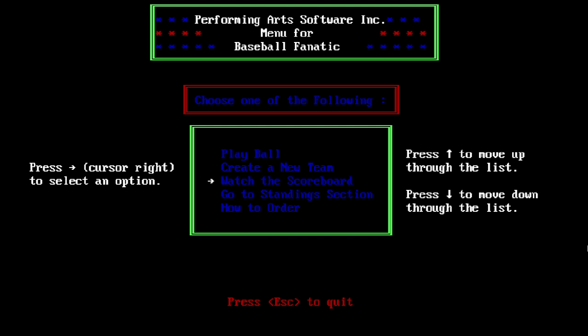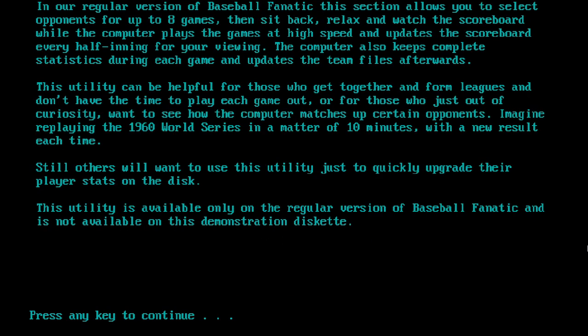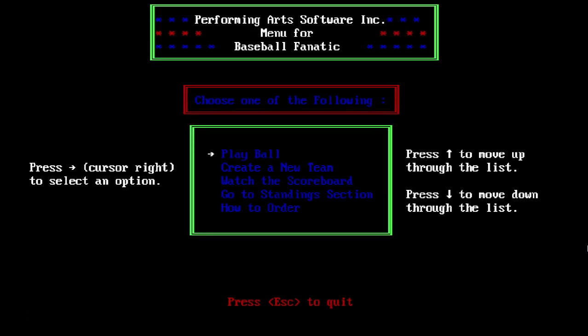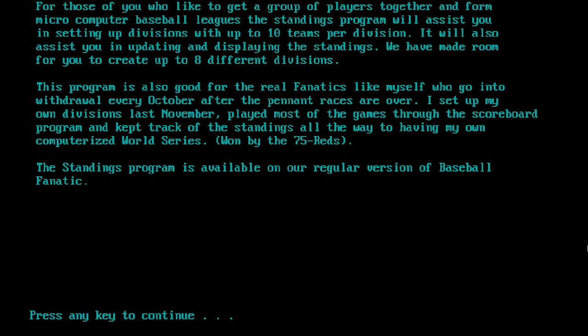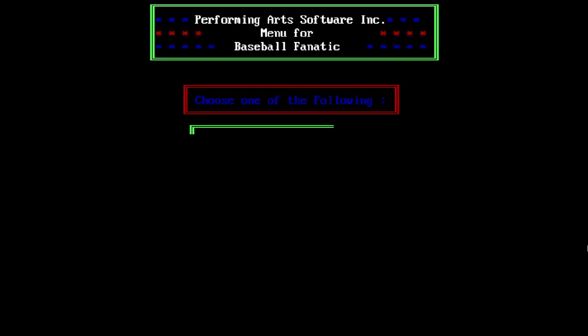You can do the regular version. Allows you to select opponents for up to 8 games. Relax and watch the scoreboard. Not available on the demonstration disc. Okay, fine. Go to the standings section. Only available on the regular version of Fanatic. Kind of figured that as well.